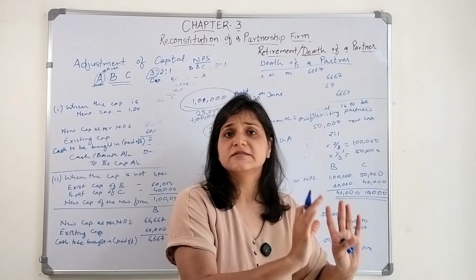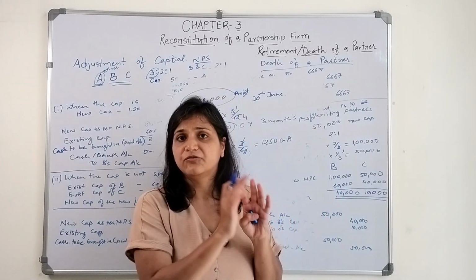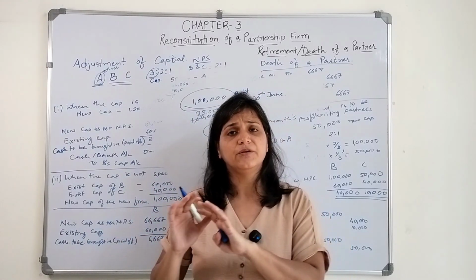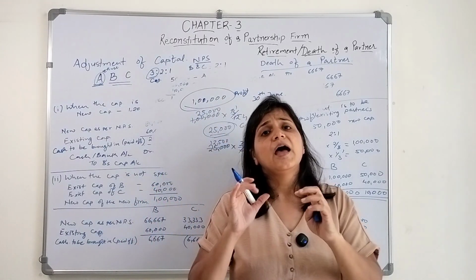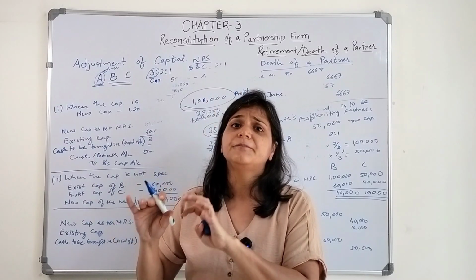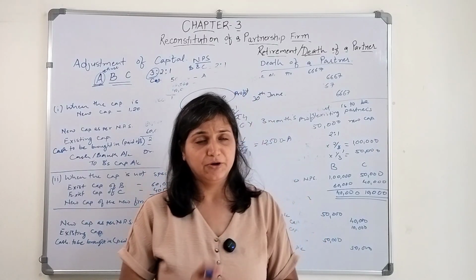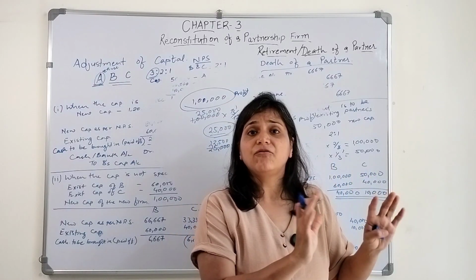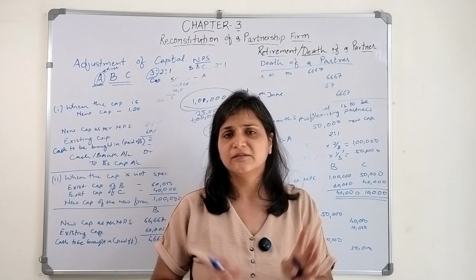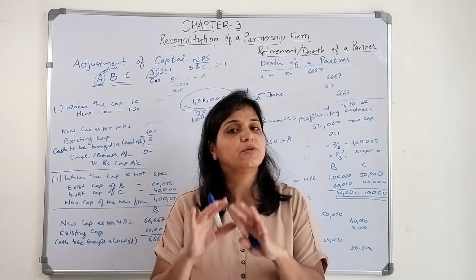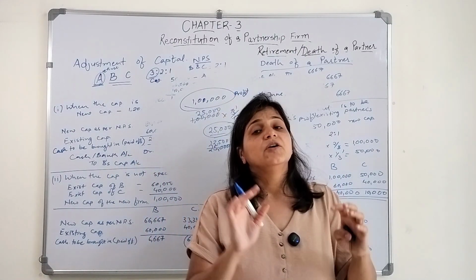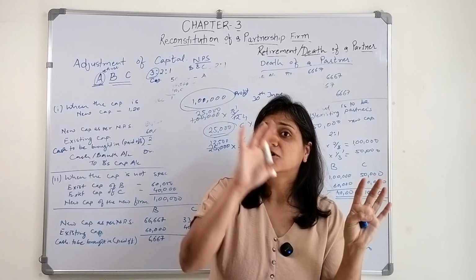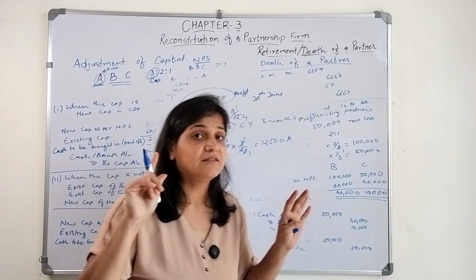The first situation: consider the past year profit, how much profit the firm earned in the past year. Based on that, we calculate the proportionate amount for the current year, and based on the deceased partner's ratio we give that particular profit amount. Or else the second situation could be to consider the average profit of the past few years. It could be 3 years, 4 years, 5 years, whatever the firm decides. Based on that the profit will be determined. That will be the average profit for the whole year.